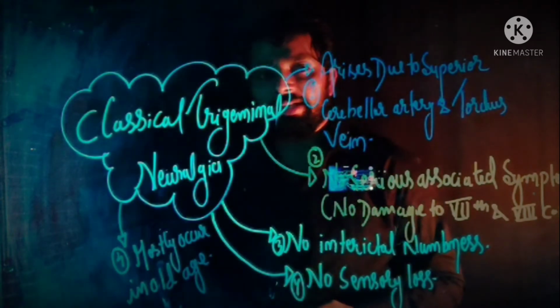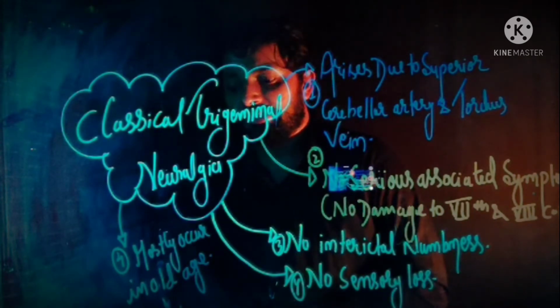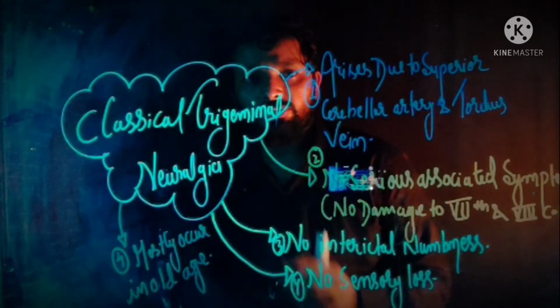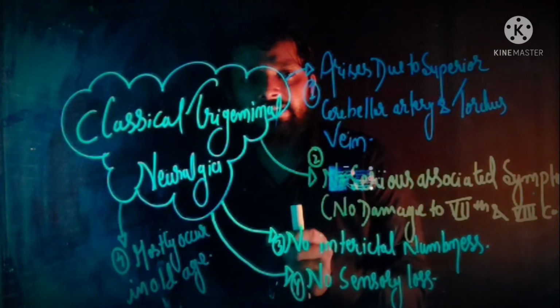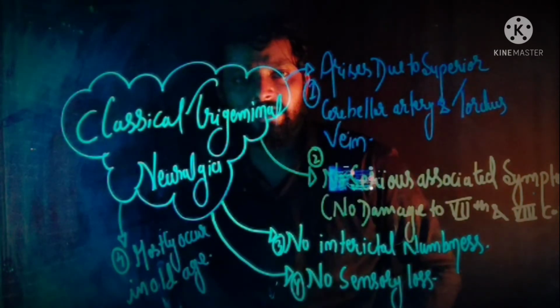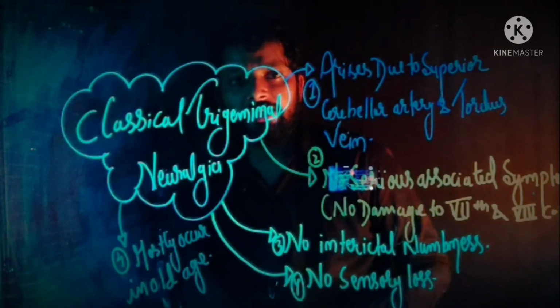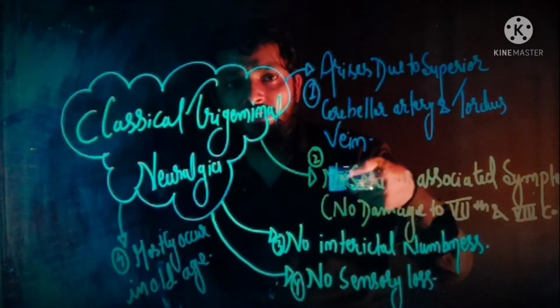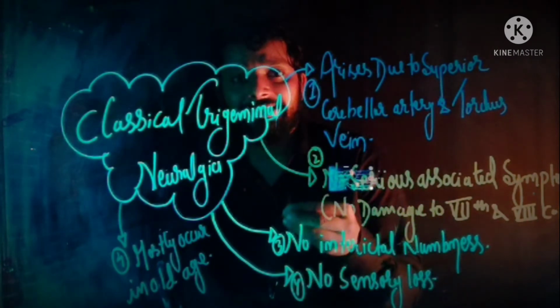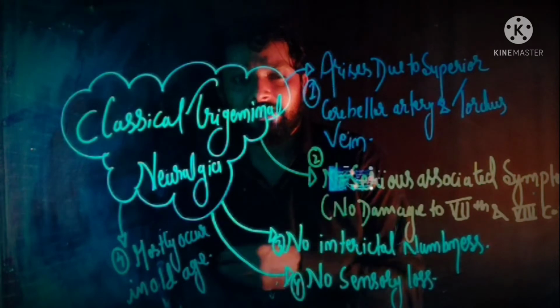Now the question arises, why does classical trigeminal neuralgia mostly occur in old age? So there are two reasons. First reason is age-related brain sagging. What does it mean? It means along with age there is a downward movement of the brain.